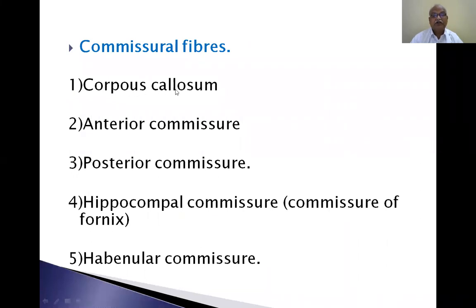Now, corpus callosum is the largest commissural fiber. It is a compact mass of white fibers. Corpus callosum connects the right cerebral hemisphere and left cerebral hemisphere.